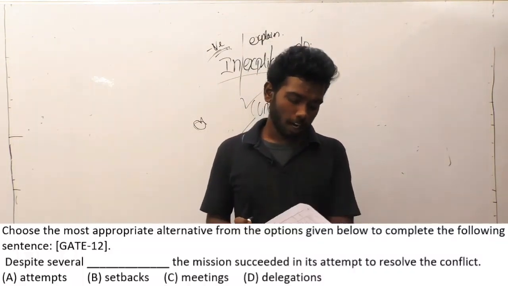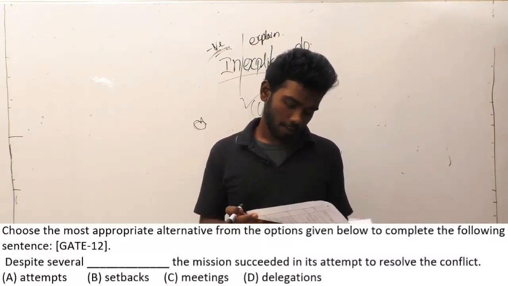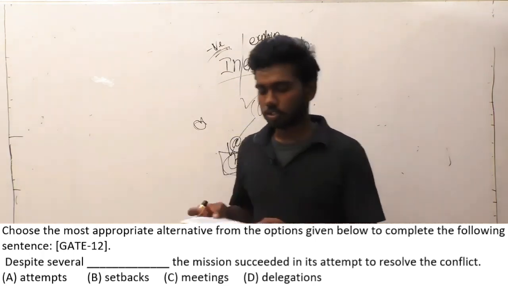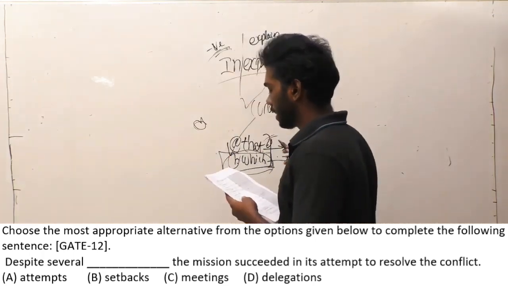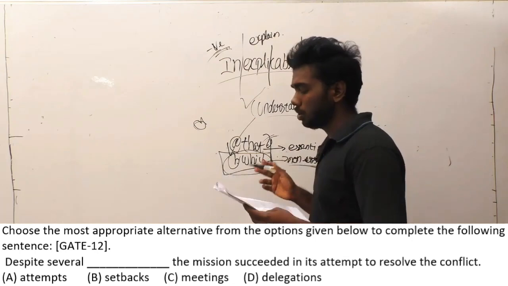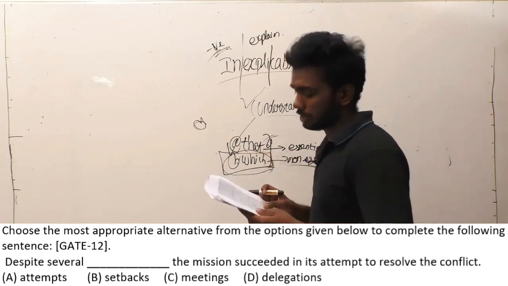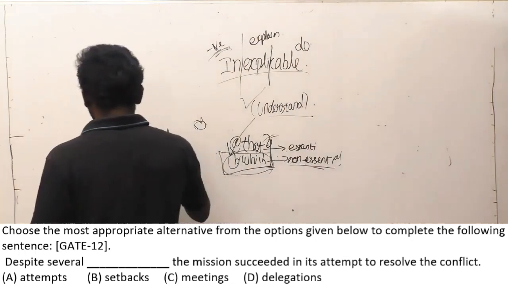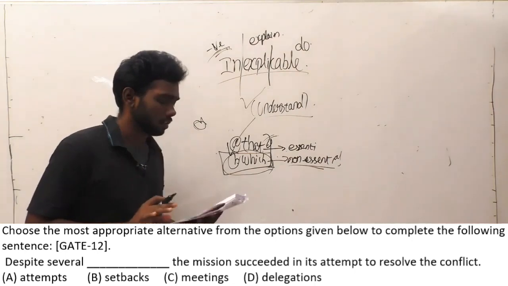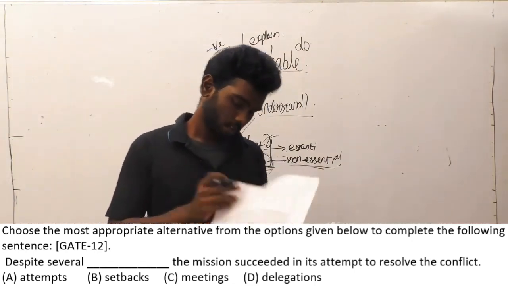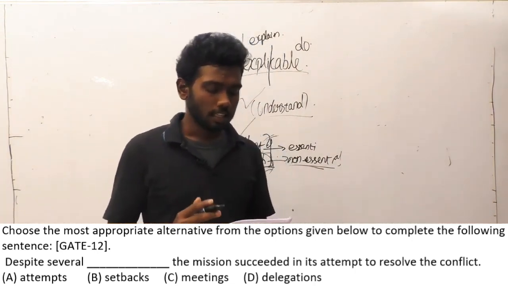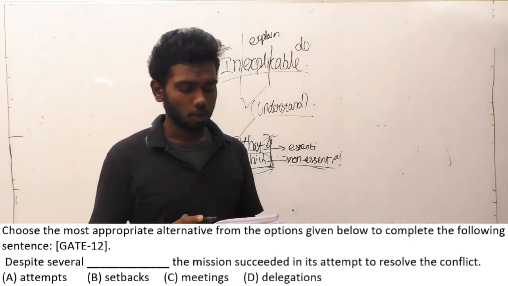Choose the most appropriate alternative from the options given below to complete the following sentence. The question here is: despite several dash, the mission succeeded in its attempt to resolve the conflict. The options are: option A, attempts; option B, setbacks; option C, meetings; option D, delegation. So read the question again clearly. Despite several dash, the mission succeeded in its attempt to resolve the conflict.